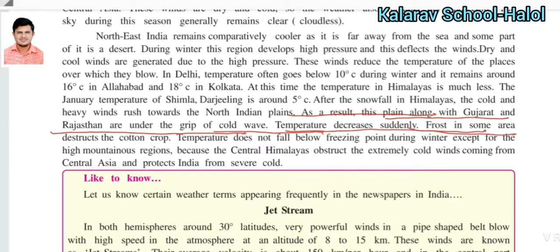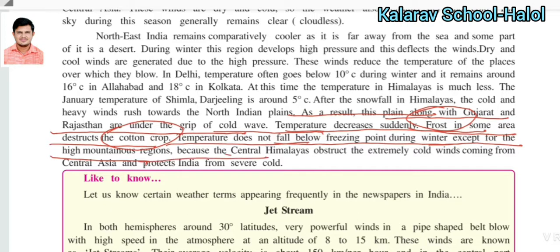Frost in some areas destroys the cotton crop. Frost is a reason for destroying the cotton crop. That is an important point for a 1 mark answer. Temperature does not fall below the freezing point in winter except in the high mountainous regions.